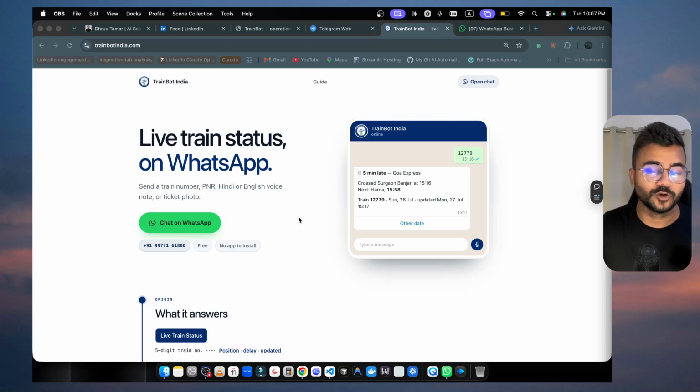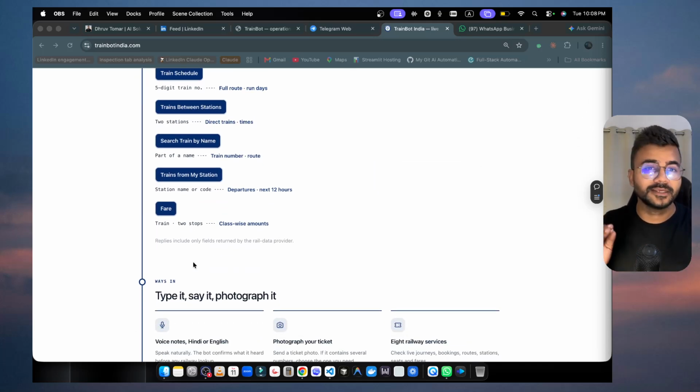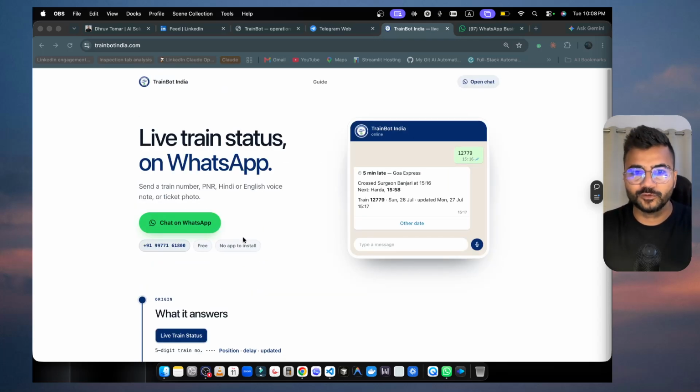So you can see we do have a WhatsApp number. The best part, you do not need to download any app. Technically I connected it to WhatsApp. You can just ping this particular number in WhatsApp and it is going to answer each and everything. And this is the website, of course, which you can also visit, trainbotindia.com, and you can come over here, chat on WhatsApp, and it will directly redirect you to WhatsApp, and then you can ask any questions.